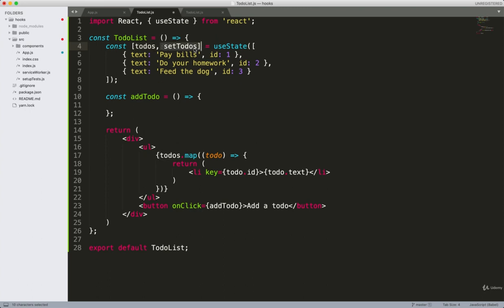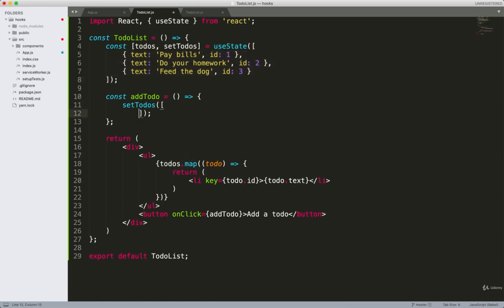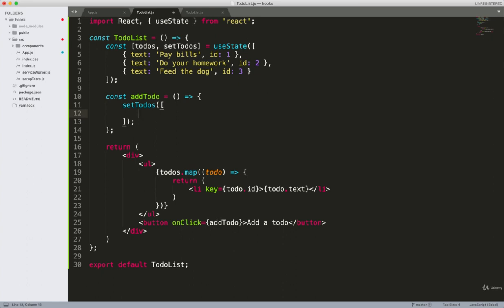Now remember, we said that the function we get back from useState is used to change the state data. So we're going to do that right here. All I do is say setTodos, which is what we called the function. And then inside of here, we pass whatever value we want. We want this data to be an array because we are mapping it in here. So we pass in an array, and this is going to completely replace whatever the current value of todos is.